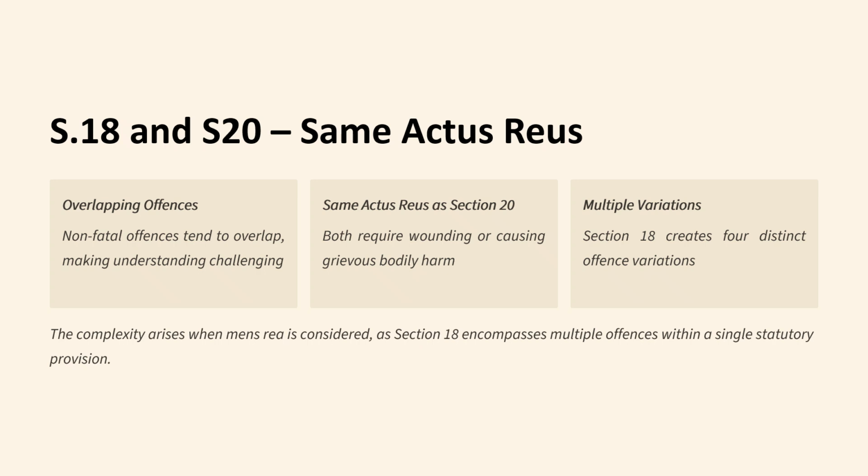Now, this slide seeks to represent some overlap between section 18 and section 20. It pretty much boils down to having the same actus reus. Non-fatal offences tend to overlap, making understanding challenging. Same actus reus as section 20, both require wounding or causing grievous bodily harm. There are multiple variations though in section 18, creating 4 distinct offence variations. The complexity arises when mens rea is considered, as section 18 encompasses multiple offences within a single statutory provision. Let me try and explain what that is.